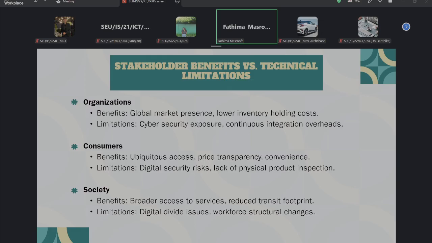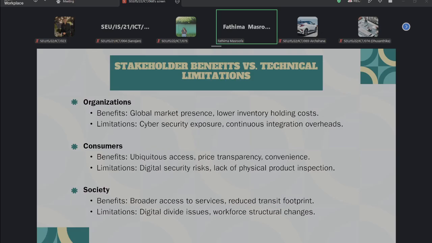Now we are going to see the stakeholders' benefits versus technical limitations. Here we divided the stakeholders into three categories. One is the organization, another one is the consumers, another one is the society. So these three we are going to see as stakeholders, and also we are going to see the benefits.